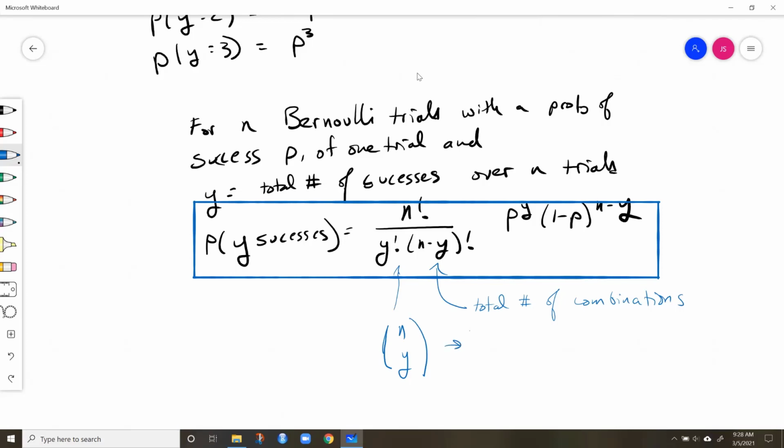And then on our calculator, we can write it as nCr. At least in my calculator, this is what the button is. And so we plug in the number of trials. So say in this case, we do 3 trials. Then I press that button nCr. It's under probability in my calculator. And then I put in the number of successes.